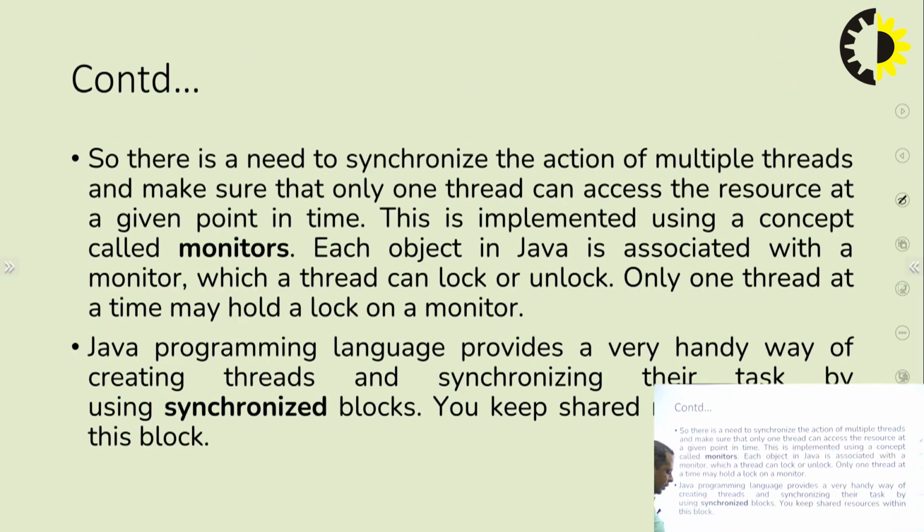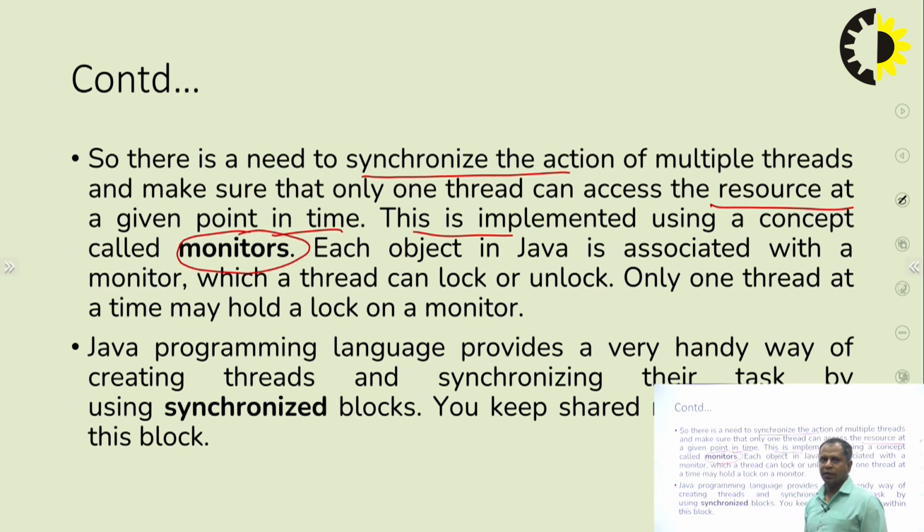Continuing, we can see some other points. There is a need to synchronize the action of multiple threads and make sure that only one thread can access the resource at a given point in time. This is implemented using a concept called monitors.